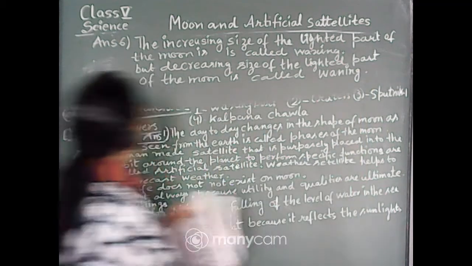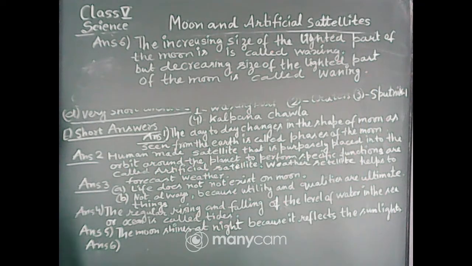Okay, so the 6th answer, the increasing size of the lighted part of the moon is called waxing, but decreasing size of the lighted part of the moon is called waning.